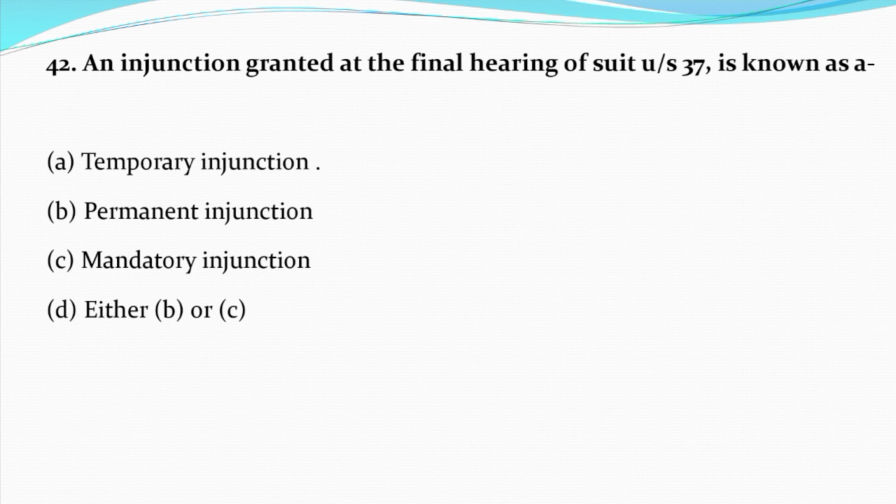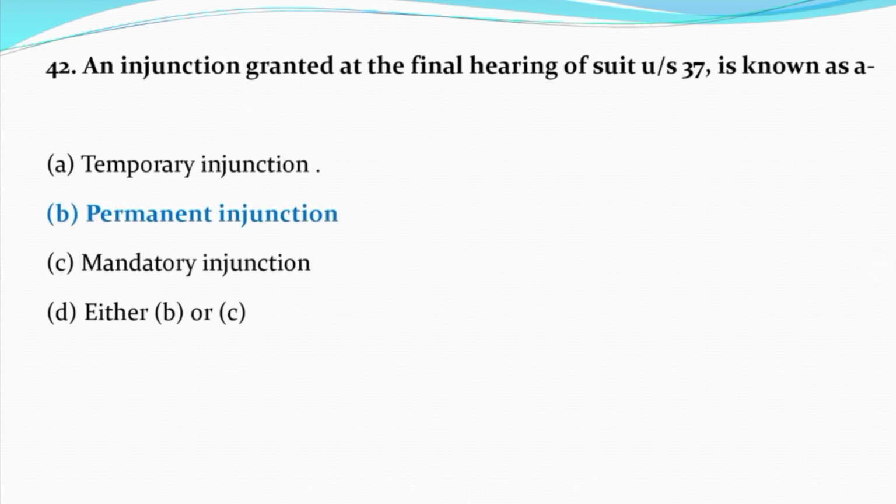Now question number 42. An injunction granted at the final hearing of suit under section 37 is known as A. Option A, temporary injunction. Option B, permanent injunction. Option C, mandatory injunction. Option D, either B or C. And the correct answer is option B, that is permanent injunction.